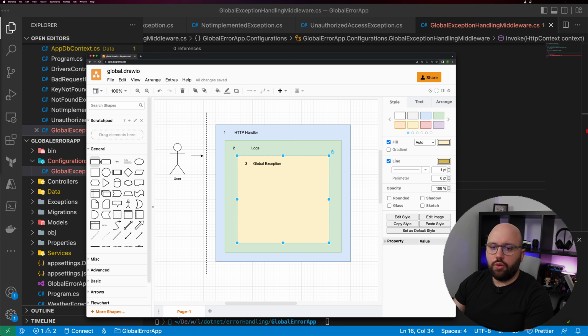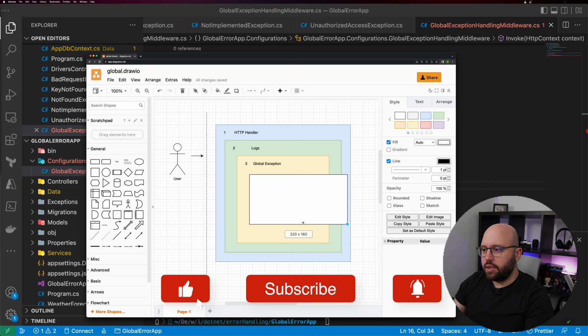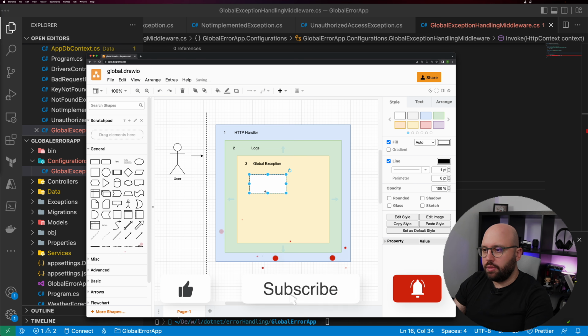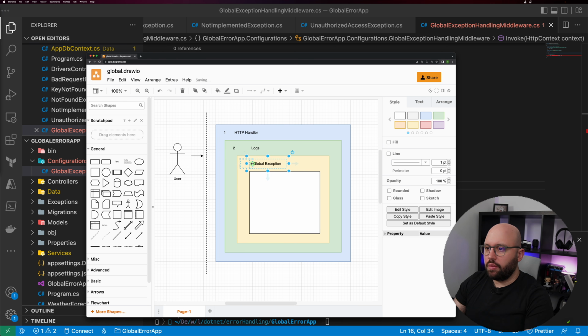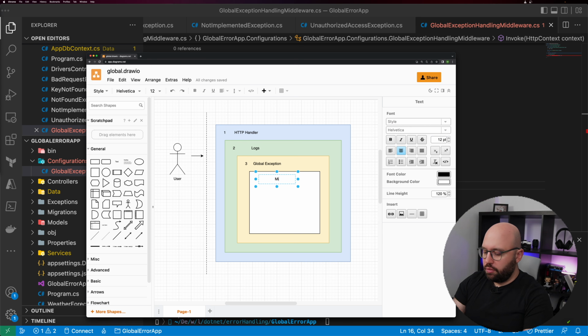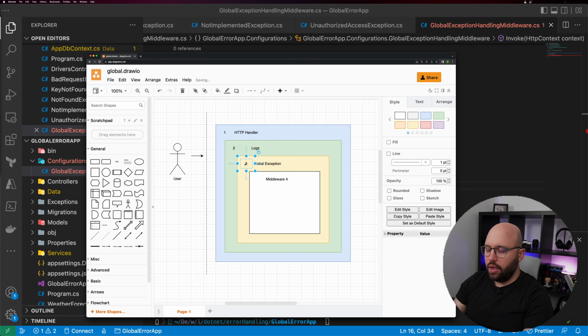And let's add one more so we can see the full scope of this. So let's add this here, and let's make this a bit bigger. And we'll call this middleware 4. I don't know, something that it's doing in the background, we don't really know. The main reason that we want to implement this here is so we can see the flow of it.